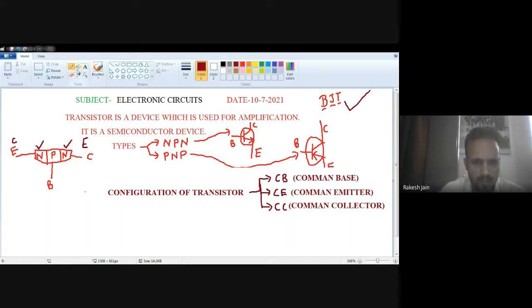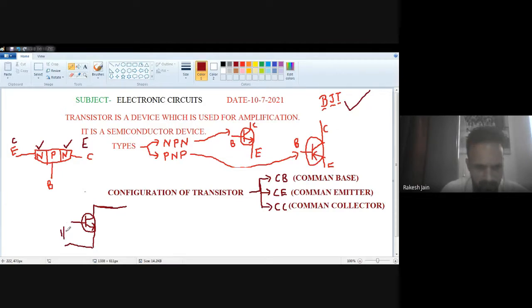Now, see this. Let's suppose this is an NPN transistor. Whenever the emitter terminal is common at the input side, from the collector we take the output, and the base we consider as the input.